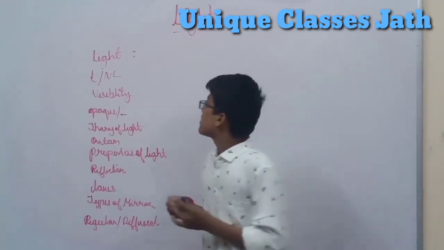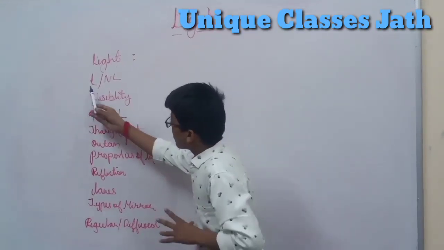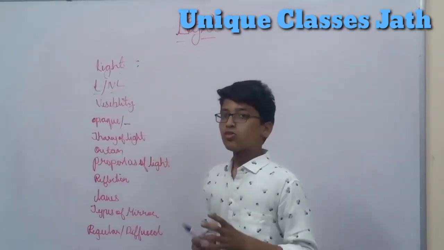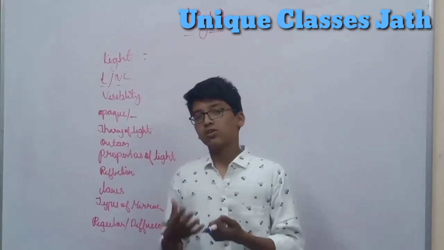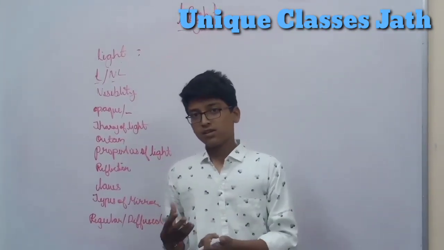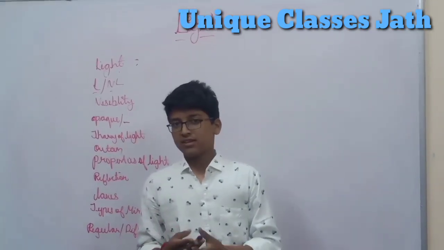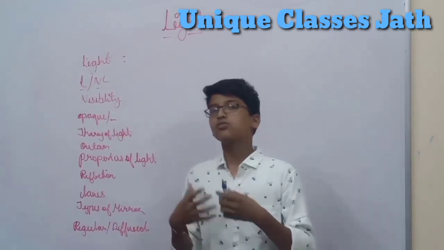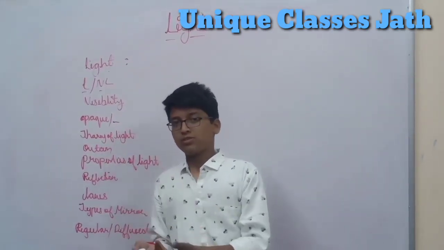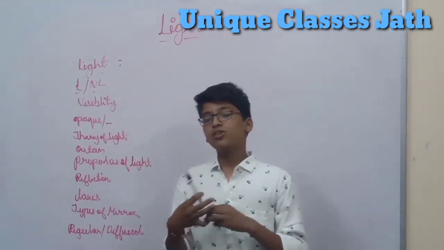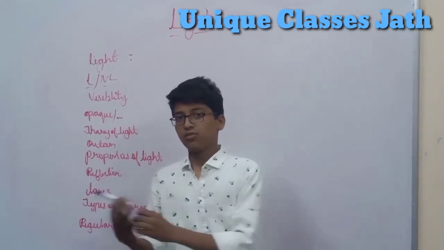Okay, understand that. Now we will learn about two types of objects: luminous and non-luminous objects. Luminous objects are those that emit or scatter their own light, for example the sun, stars, torch, etc. Anything which has its own light. Non-luminous is exactly the opposite of this, which does not have its own light, or does not scatter or emit its own light.